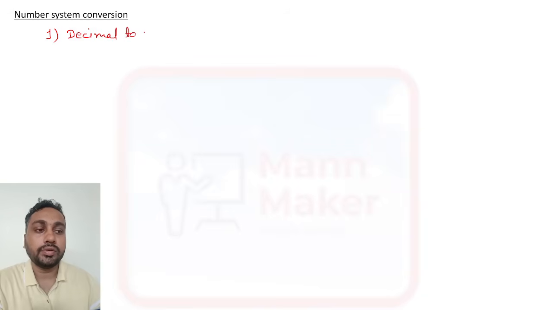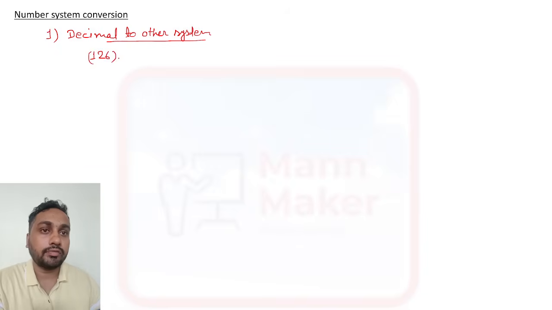if you want to convert from decimal to another system. Okay, you have been given a decimal number and you have to change it into another form. Suppose we have the decimal number 126 and we need to convert it into binary form.